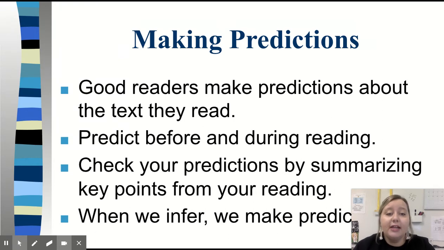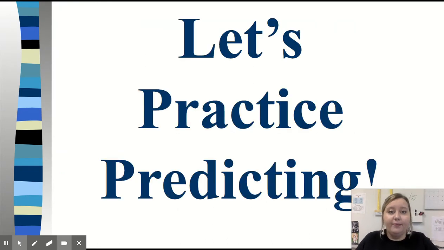You can check your predictions by summarizing key points from your reading. That means thinking about really what happened when you were reading. And when we infer, we make predictions. So you're probably thinking, what does it mean to infer? When you infer, you think about what you're reading and you kind of conclude what that's going to be about. So let's practice predicting. Remember, a prediction is kind of like a guess about what's going to happen next based on what we do know.